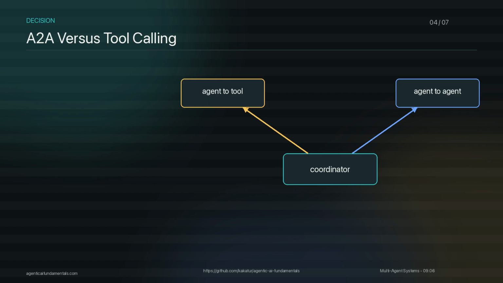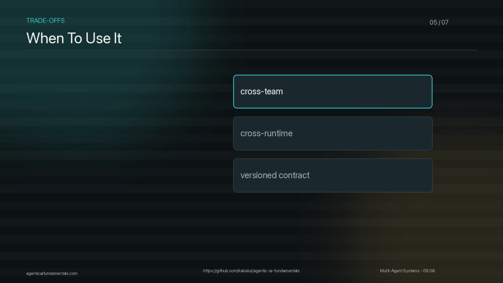A useful shortcut is this. MCP connects agents to tools and data. A2A connects agents to other agents. Use A2A when interoperability is the real problem. Cross-team agents, cross-framework agents, partner agents, or agents that need a stable network contract are good candidates. If all specialists live inside one application, start smaller. A typed tool wrapper, queue, or graph may be easier to operate.